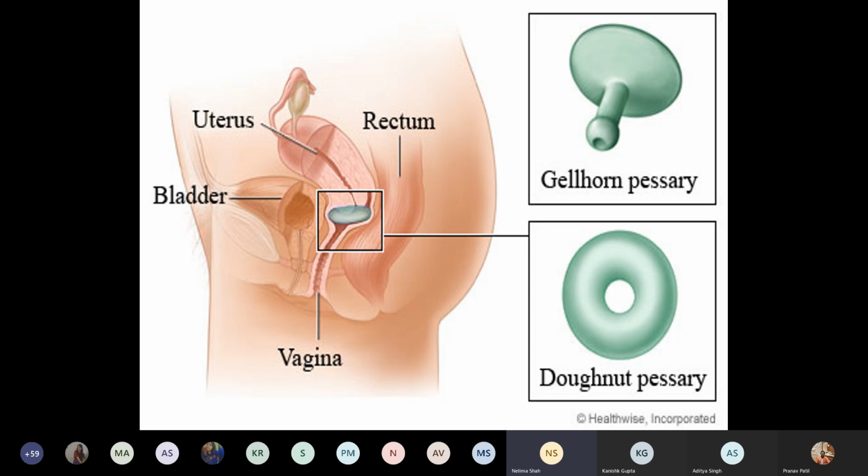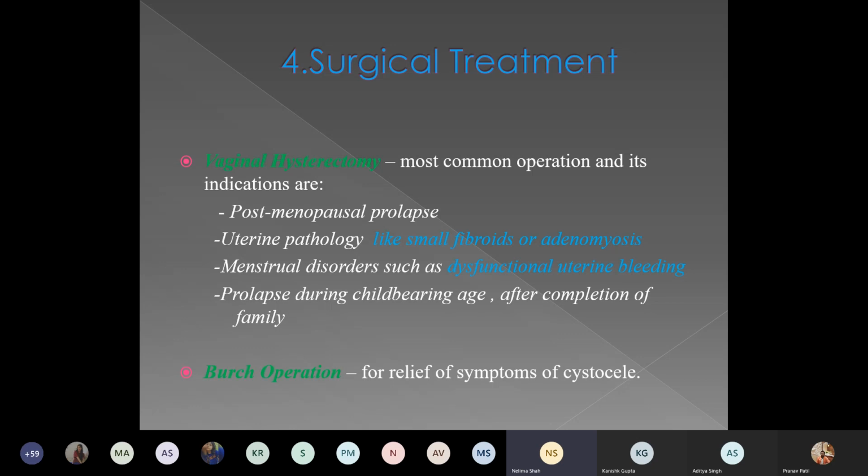Now if you look at this picture, it is showing how the pessary holds the cervix at its position. On the right side, there is a Gellhorn pessary, and lower down, this is almost similar to a ring pessary. Pessary is nothing but a bangle-like thing which rests from the pubic symphysis to the sacrum and holds the cervix and uterus at its position so that it does not come out.